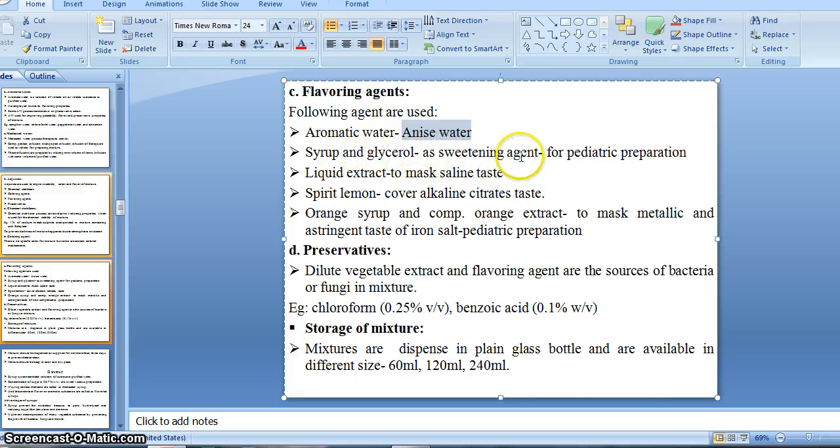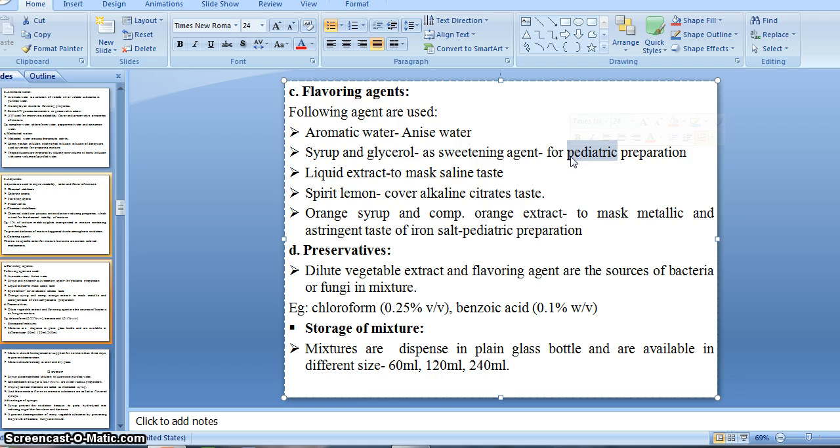Syrup and glycerin are used as a sweetening agent for pediatric preparations. If our drug medicament has a bitter taste, then incorporation of a sweetening agent is very necessary, right? Like syrup and glycerol. We will discuss the syrup after the mixture preparation, in detail. So syrup and glycerin are used as a sweetening agent for the pediatric preparation, the preparation which is given to babies or children, right?